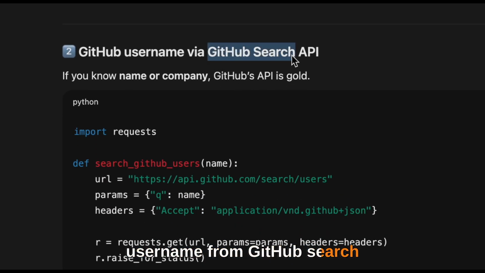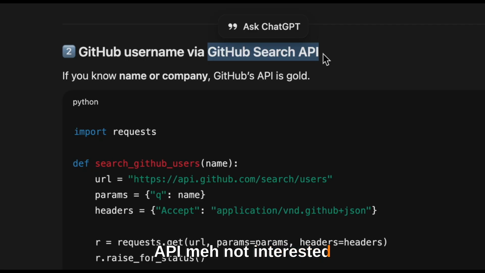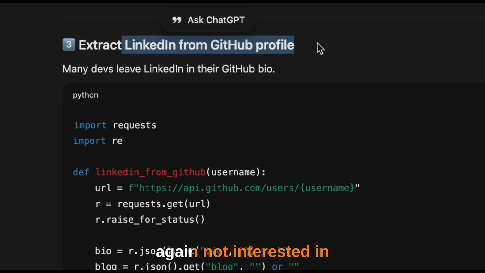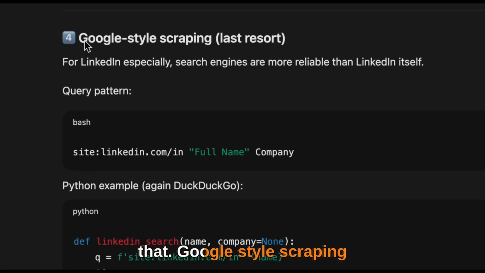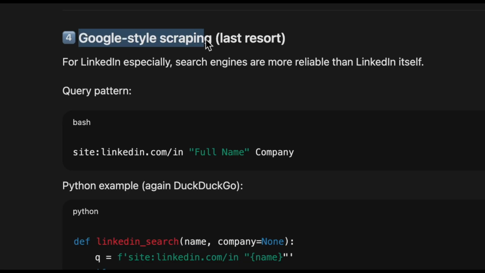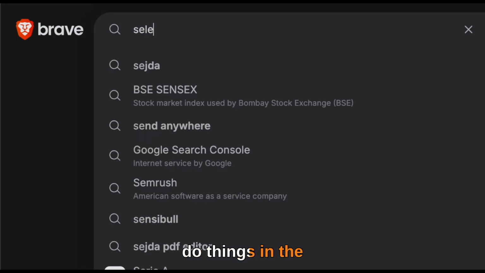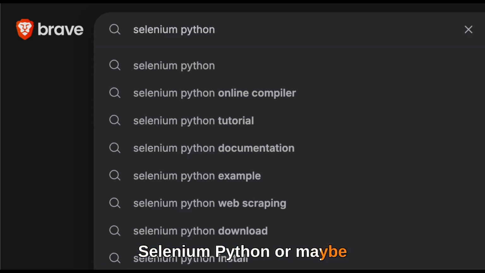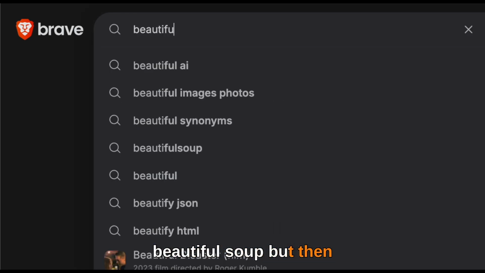GitHub username from GitHub Search API, man, not interested in that. And also extracting LinkedIn from GitHub profile, again, not interested in that. Google style scraping, I mean, I can do it, but not that satisfactory. So I decided to do things in the old way by using Selenium Python, or maybe using Beautiful Soup.